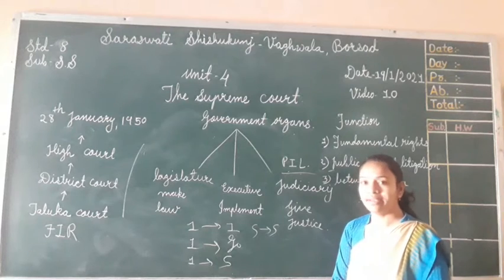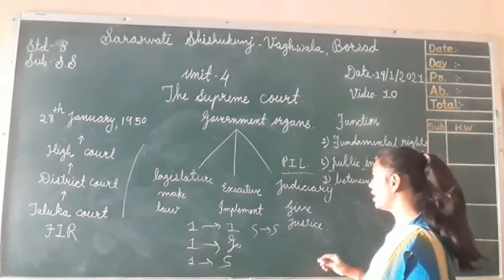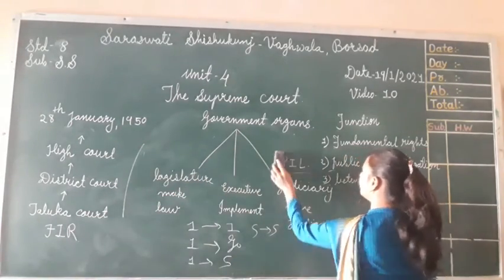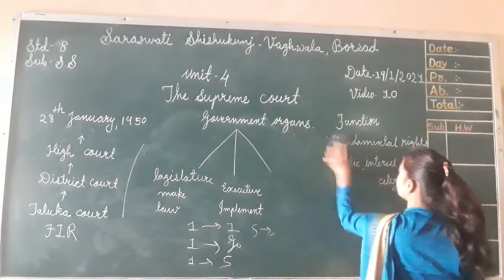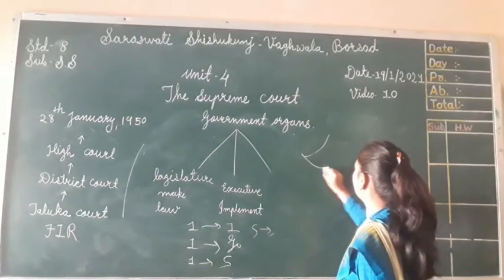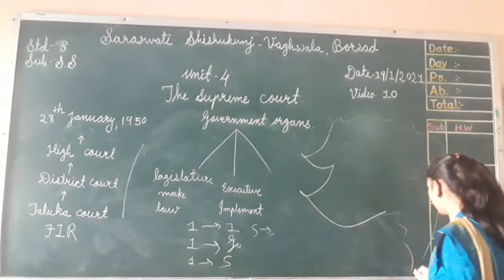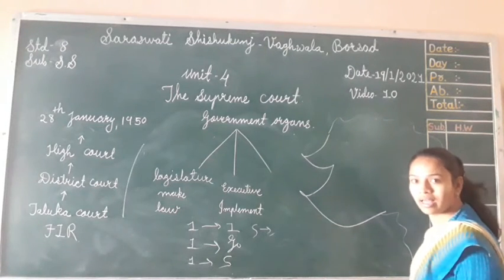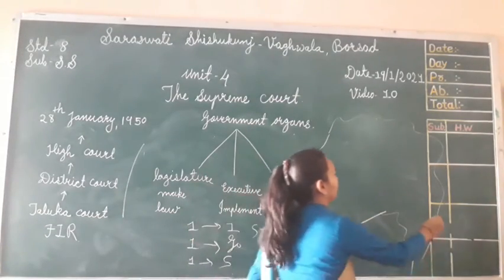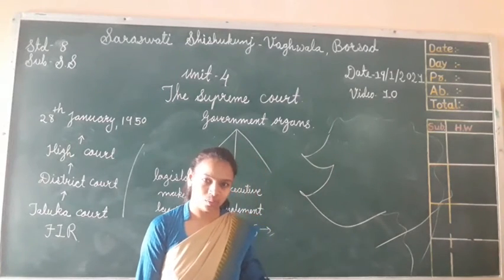The Narmada flows from Madhya Pradesh to our Gujarat.